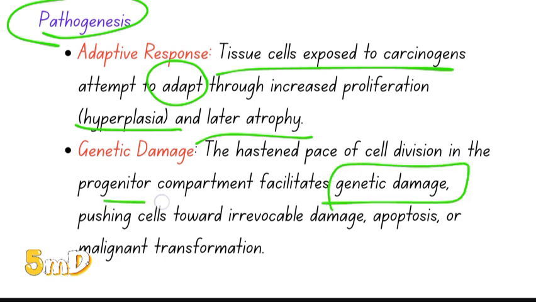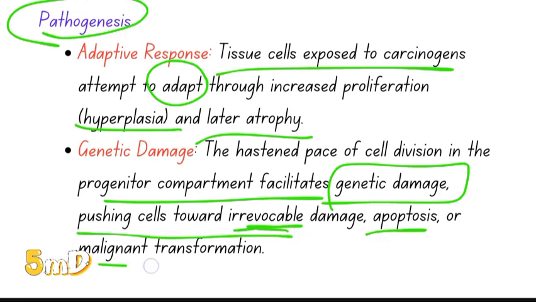The progenitor compartment facilitates genetic damage, pushing cells towards irrevocable damage, apoptosis, and malignant transformation. So when cell division or mitosis happens so quickly, genetic damage follows. The cell division is not at all proper, and there is no time for the cells to mature, which is of course dysplasia, which can later proceed to malignancy.